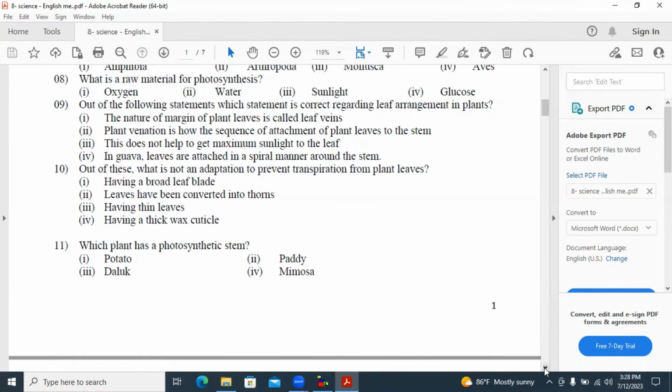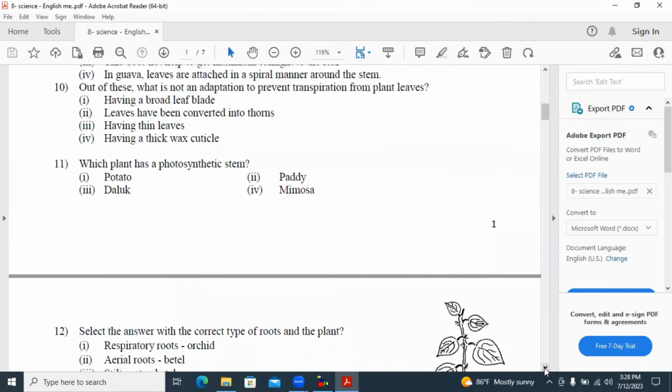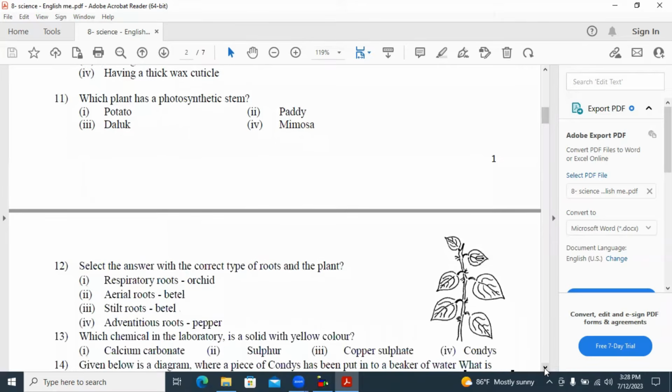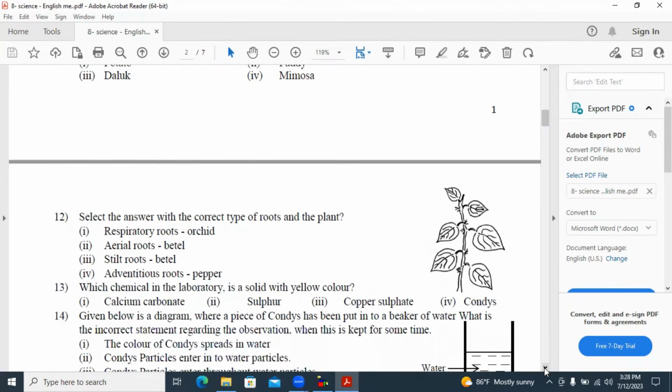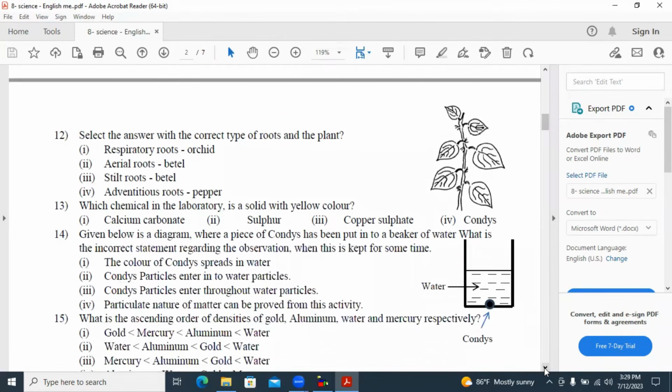Next one. Which plant has a photosynthetic stem? Answer 3. Daluk, because it has a green colored stem. It possesses chlorophyll to do photosynthesis. 12th one. Select the answer with the correct type of root and the plant.